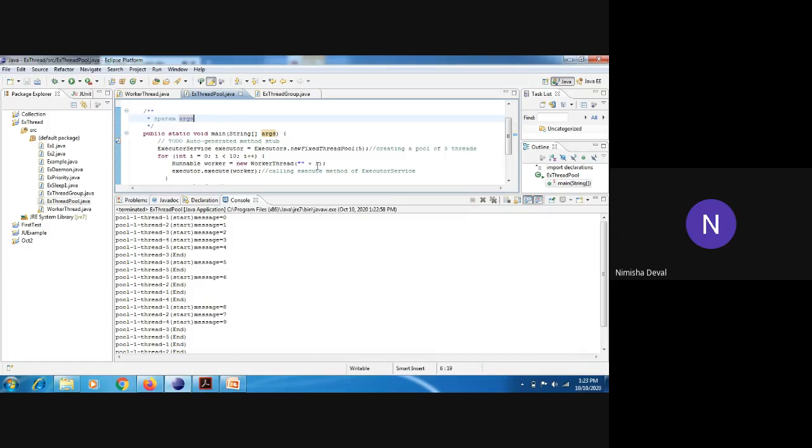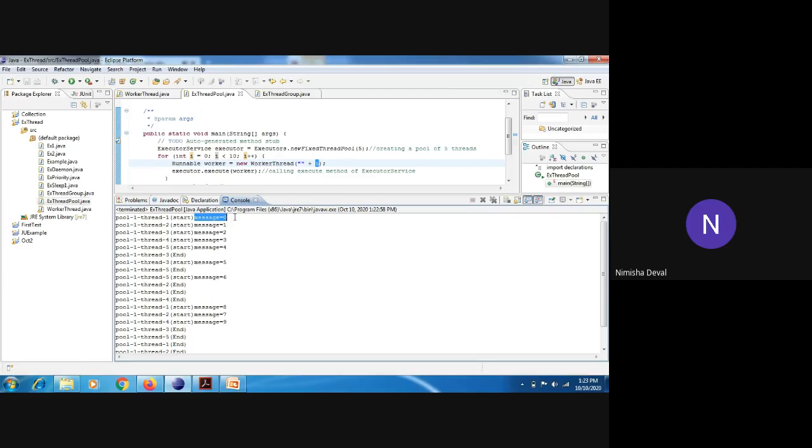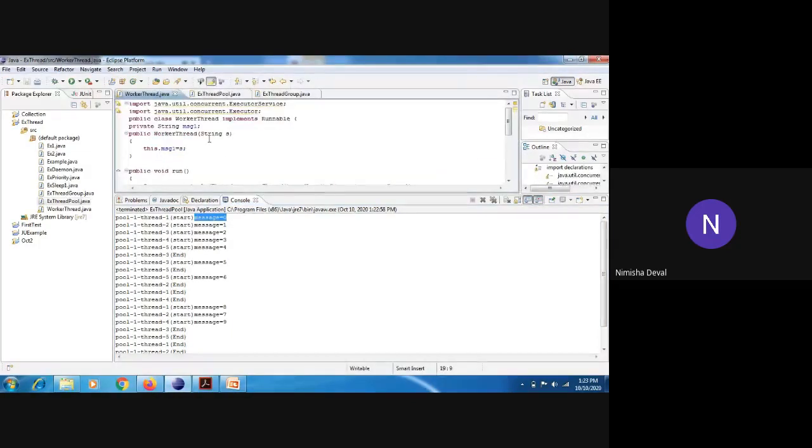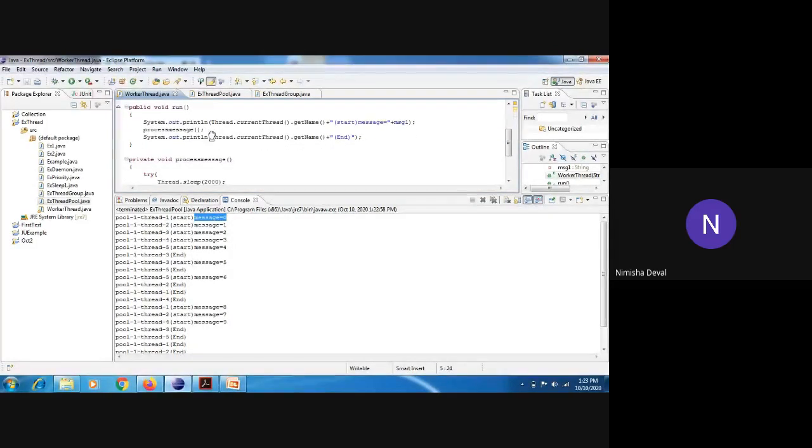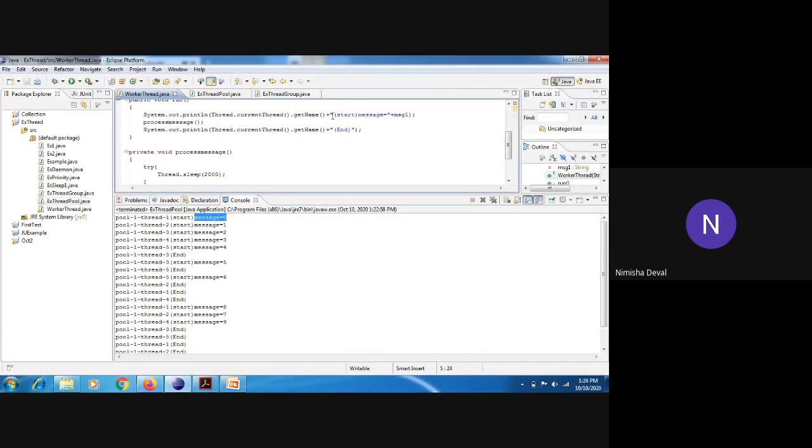See here, we are printing this value I, and this value I goes to, see here I am showing you how this message has been printed on the console. Whatever I value we are passing here in worker thread, it goes to the worker thread constructor. Through this constructor it goes to this part.